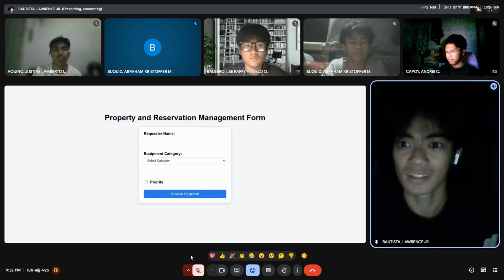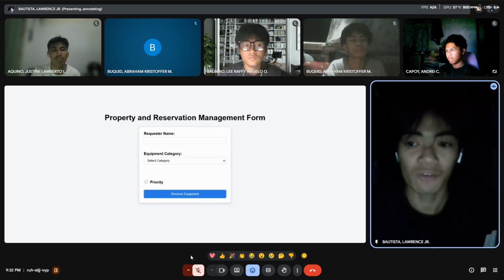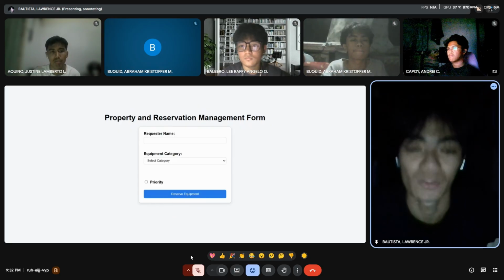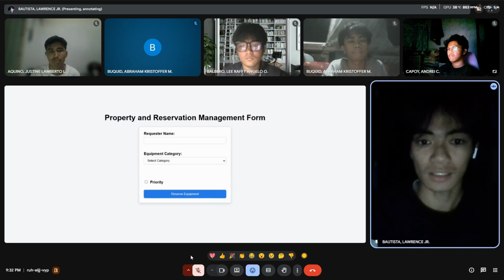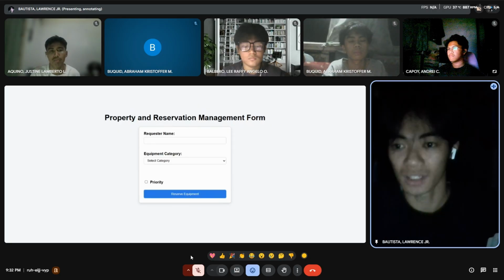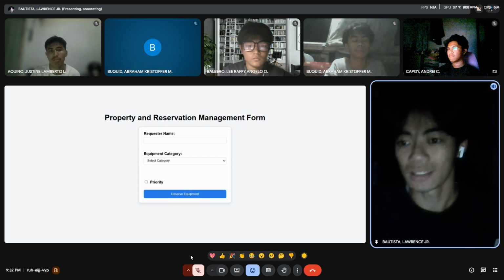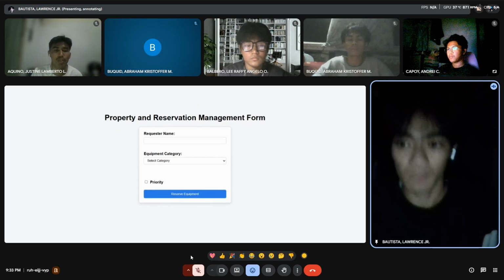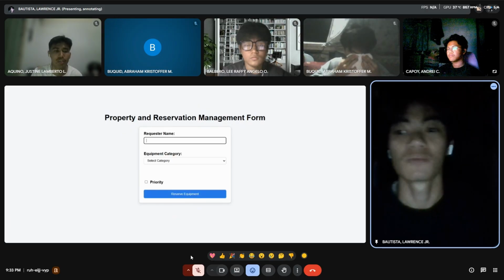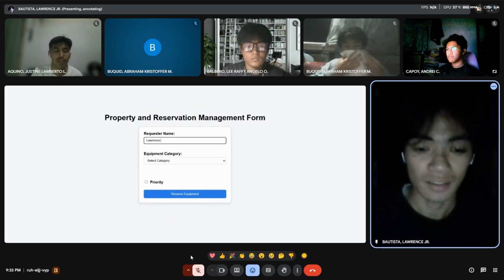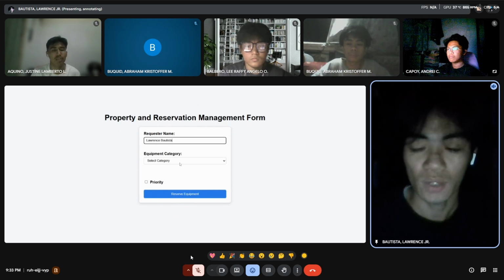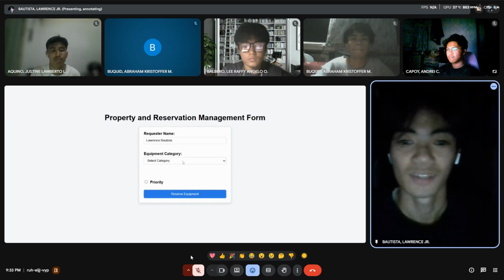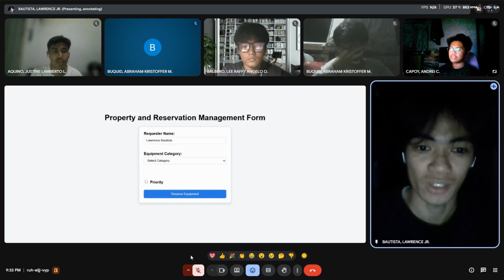So let's first navigate the form that we have been tasked to do, which is the property and reservation management form. The first thing we can see in the form is a text field for the requester name. This text field is required to be filled in by the user. So let's put my name here, Lawrence Bautista. We also have a drop down for the equipment category. When I click this drop down, it shows me the options that we have.